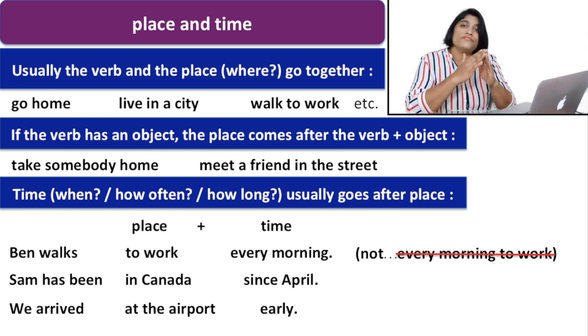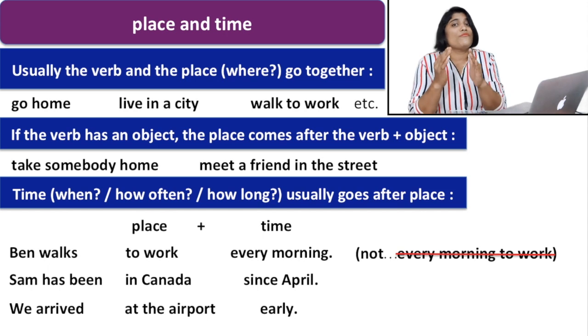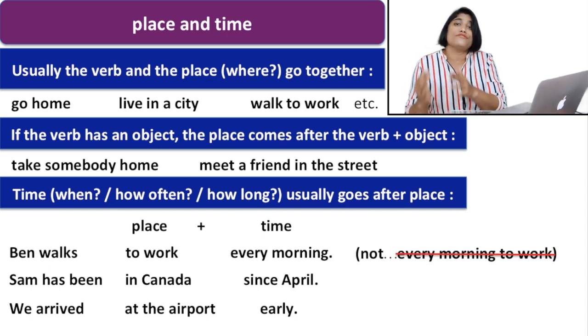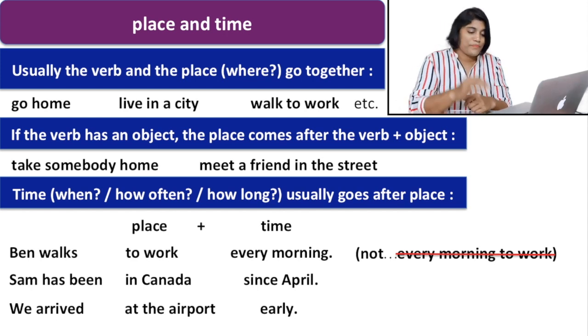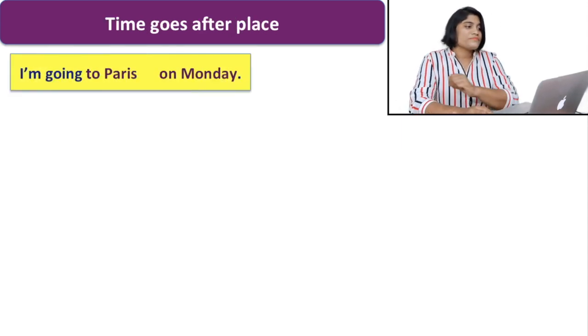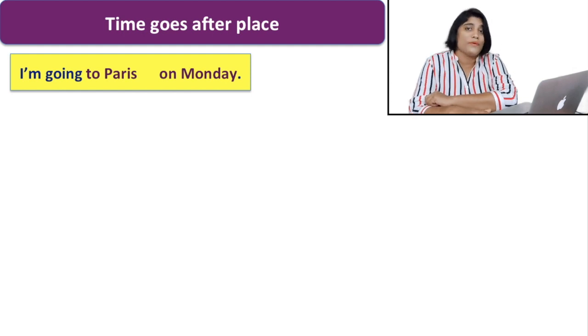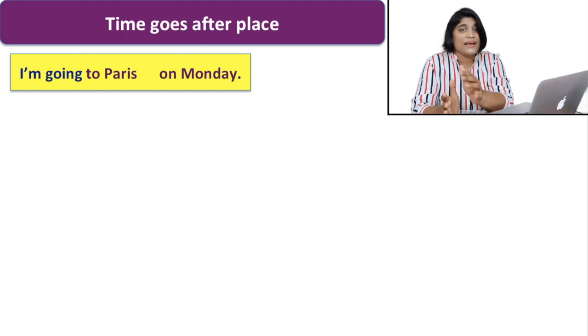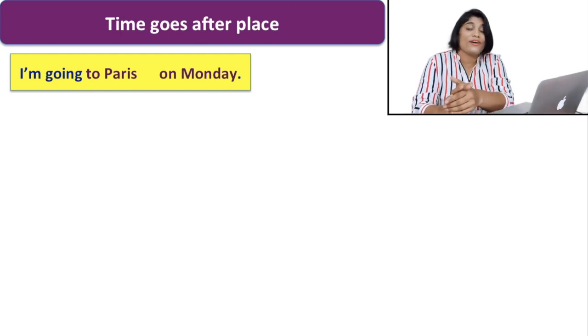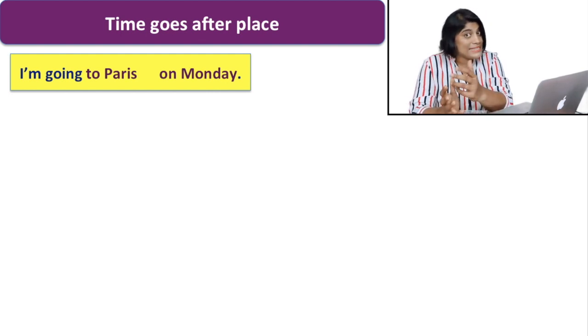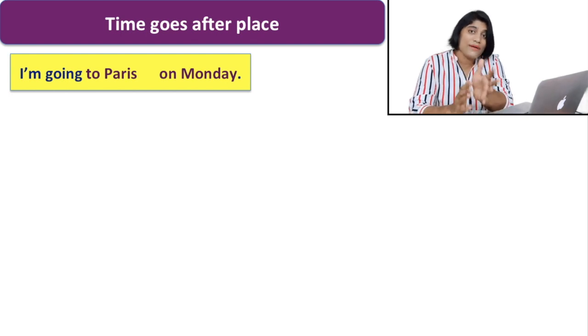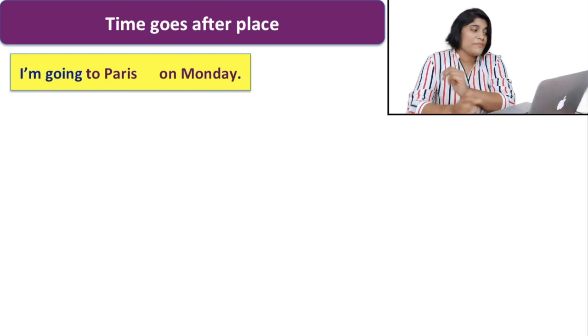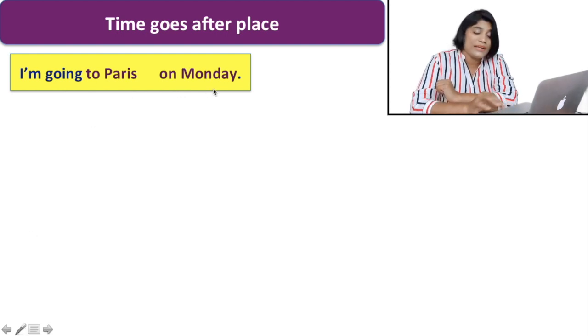You have to put the verb first, then the words that refer to place, and after that the words that refer to time. Now, this is more examples of how time and place can be placed in a sentence. Always you have to place first, then you have to place time. I am going to Paris on Monday.